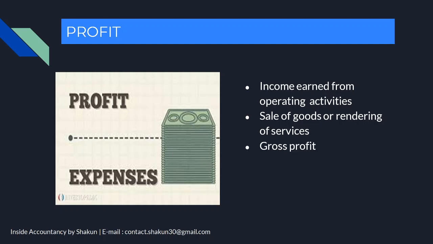Now, profit can be further classified as gross profit and net profit. Gross profit is the difference between the revenue, that is the money which is earned from sales or services rendered, and its direct cost. And the net profit is the profit which we obtain by deducting all the expenses from the total revenue. So for now, please understand this much only, that gross profit and net profit are two terms, and these are the classifications of profit. Gross profit means the sale value minus the cost of goods sold, whereas net profit means when we subtract all other expenses from gross profit.